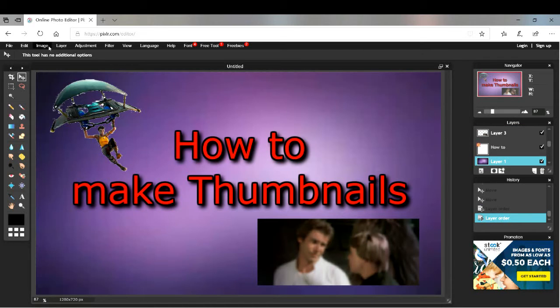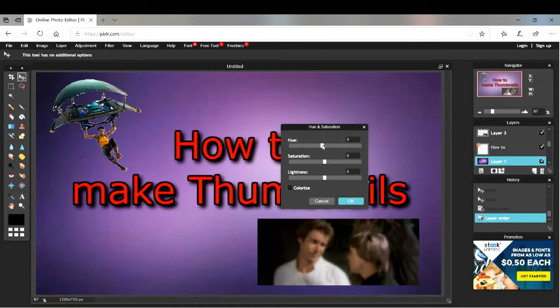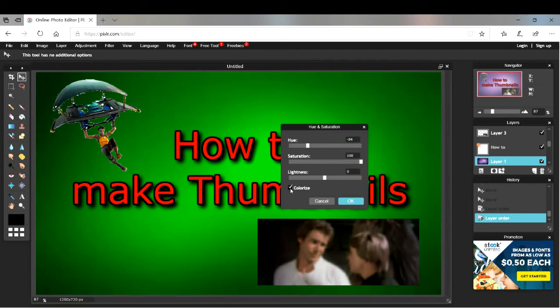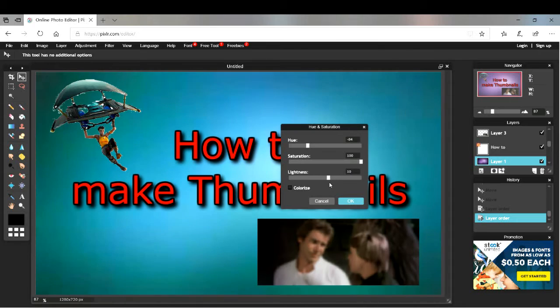Also, what I want to show you is, if you go to adjustments, there's hue and saturation. That makes the color different, which is useful if you like the way one color is. I kind of like the blue color here. Saturation makes it either black and white or blue. Hue changes the color. You can make it colorized, which doesn't really matter here because it's already colored. Lightness, you can make it really dark like that, or you can make it bright.